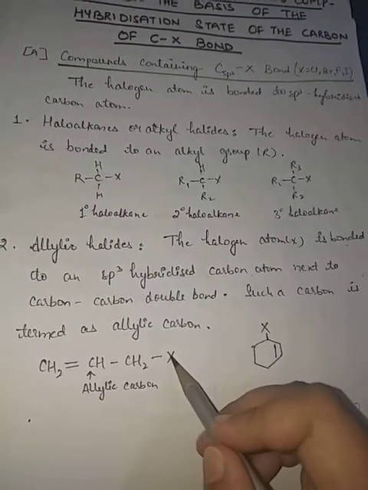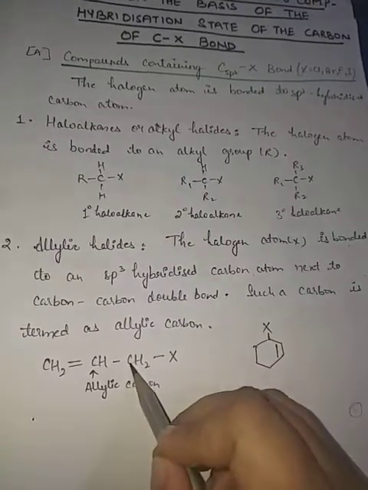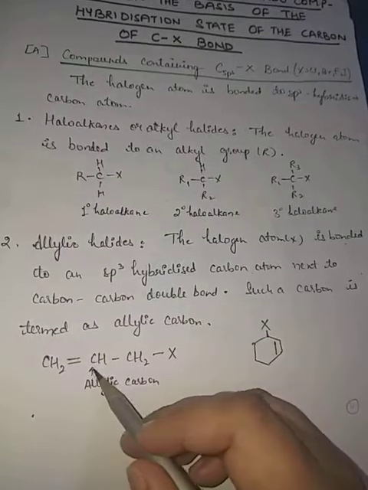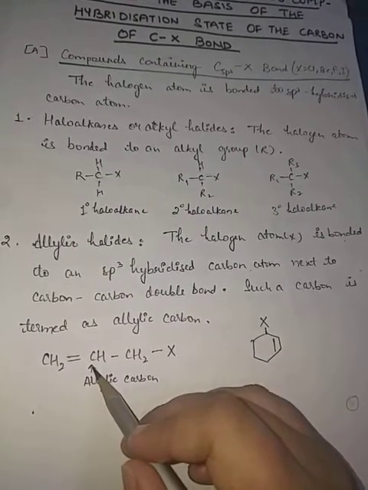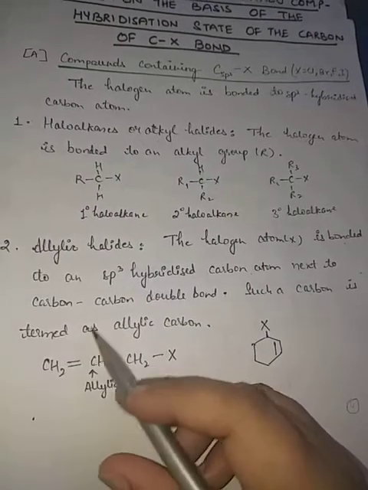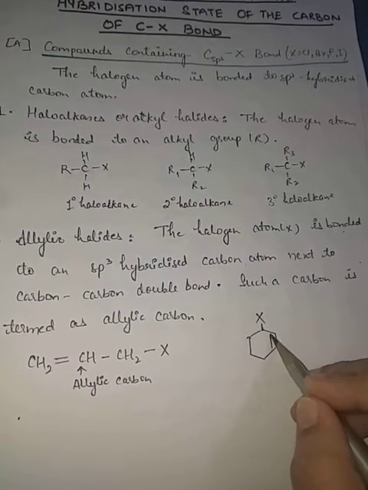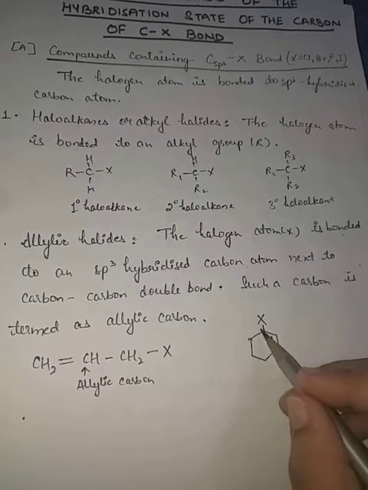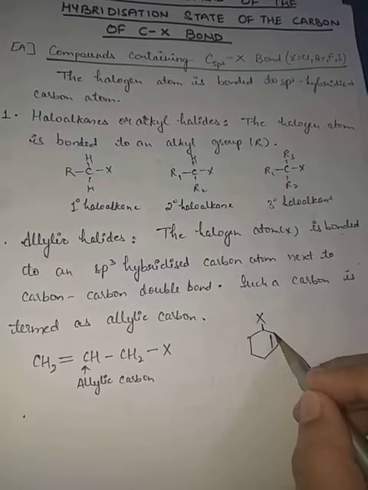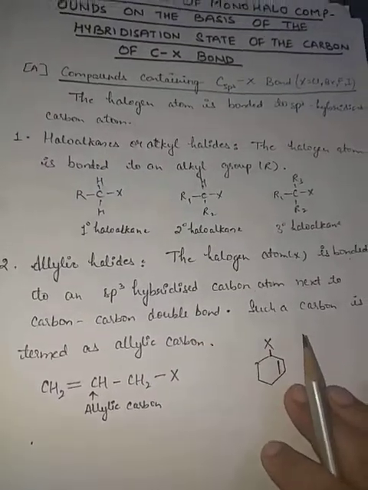This is the allylic carbon. Next to that carbon there is a carbon-carbon double bond, so such halides are called allylic halides. Here the double bond is present, and here the halogen is present, next to the carbon where the double bond is present.